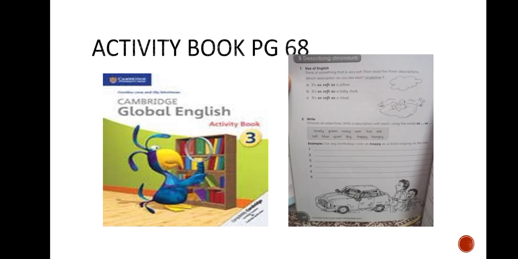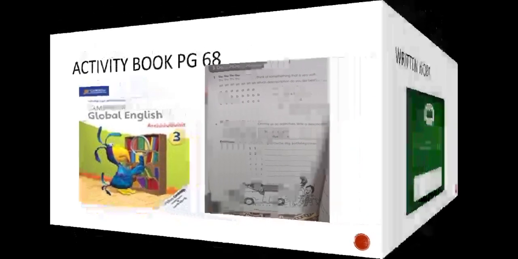For example, on my birthday I was as happy as a bird singing in the tree. So you are going to select adjectives from the word box and then make 6 sentences. And keep in mind that page 69 of the activity book is excluded. You will only do activity book page 68.